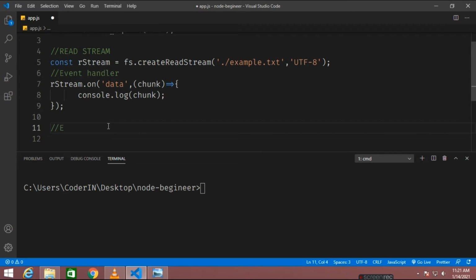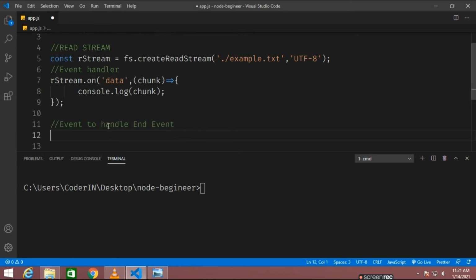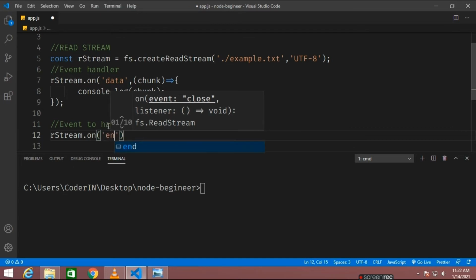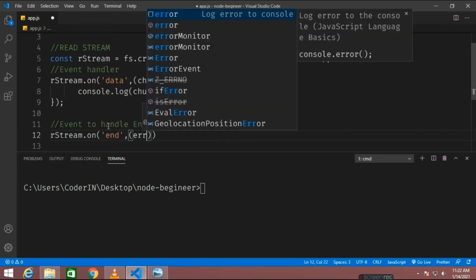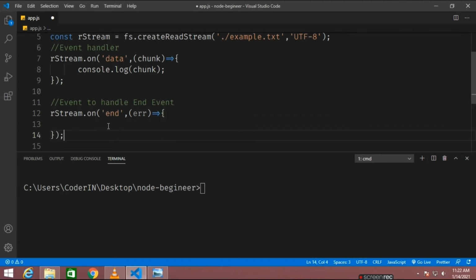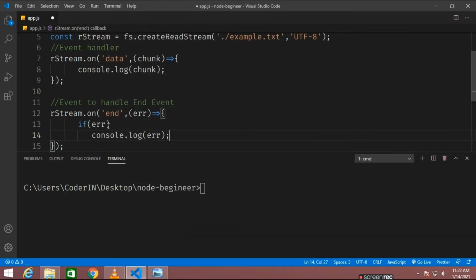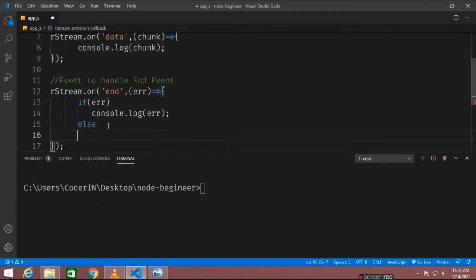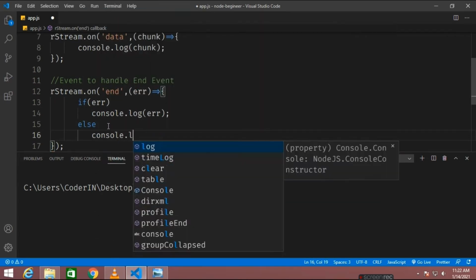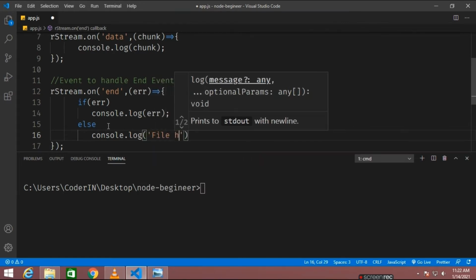Now, as soon as there is data, we also have to close that particular operation, right? Which we are reading, we have to close that particular reading also. In order to handle the close event, we'll be using another event emitter function, that is on end, and it will consist of a particular function parameter known as error. If there is any error, it will display that particular error. Else, you can customize your own messages, like console.log error, or else it will show me that file reading has ended. It depends on you what kind of message you want to pass. So let me first complete this.